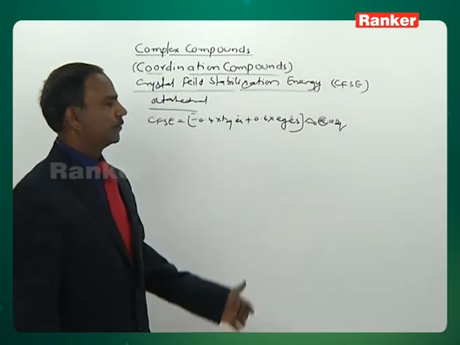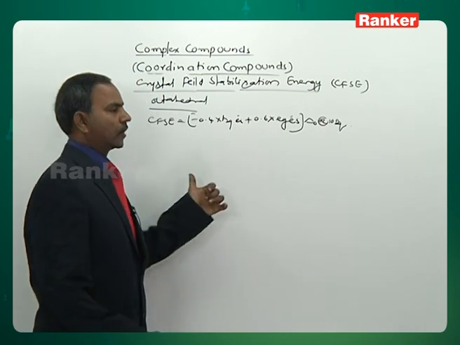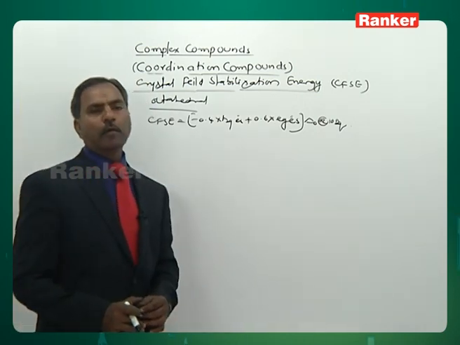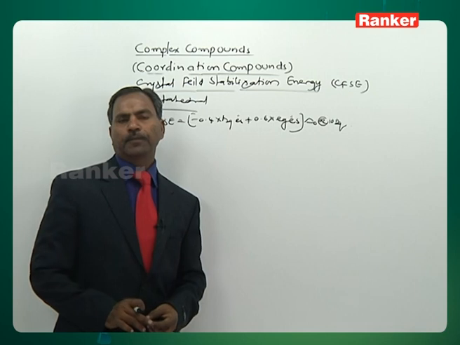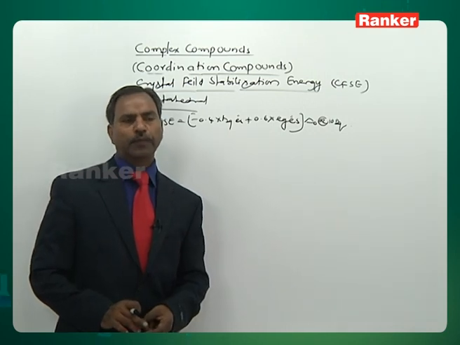This is the equation for calculation of CFSE for octahedral geometry.